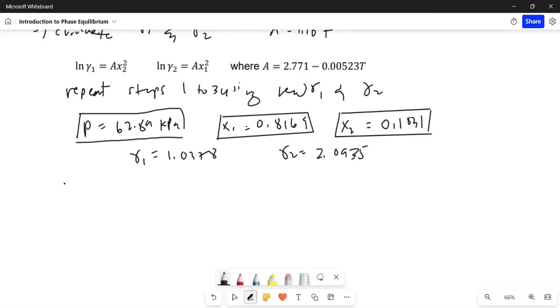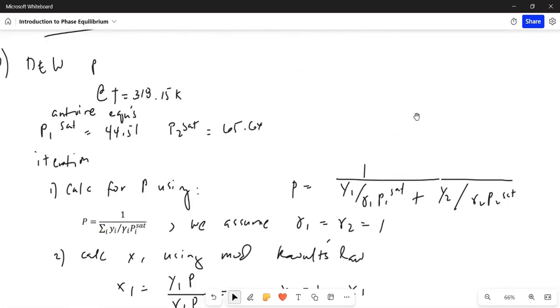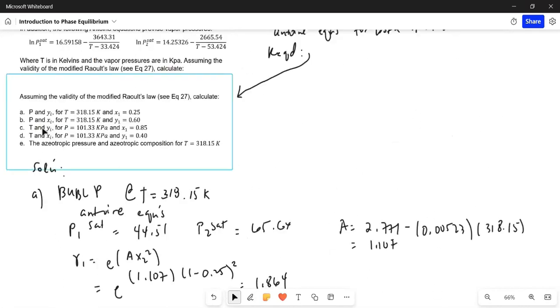All right, let's proceed to letter C. What is letter C? We're looking for the temperature and the vapor composition given the pressure and x. So this is a bubble T calculation. And in the previous example, bubble T calculation was done using an iterative approach. And that is also what we're going to do today for letter C, another iterative approach.